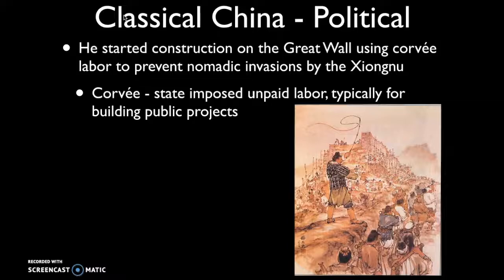Now this is state-imposed unpaid labor, typically for building public projects. Usually what corvée labor is, you owe a certain amount of taxes to the government, or often can't afford to pay those taxes. The government will forego those taxes as long as you provide unpaid labor for a certain period of time. Usually, it's maybe a month or 2 months, 3 months out of the year where you're working on building these massive public projects.